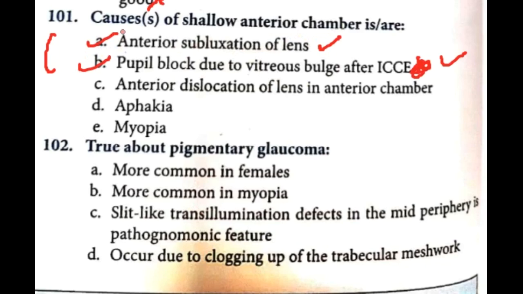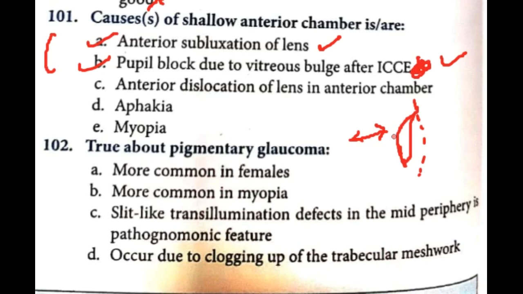Anterior dislocation of lens in the anterior chamber. If the dislocation of lens is in the anterior chamber, then the anterior chamber will be normal size. Subluxation and dislocation: subluxation is when it moves anteriorly like this, so because of that the anterior chamber will decrease. Dislocation is when it cuts off here and dislocates, so because of the dislocation the anterior chamber depth will be the same.